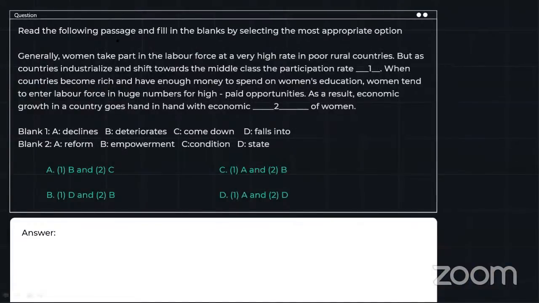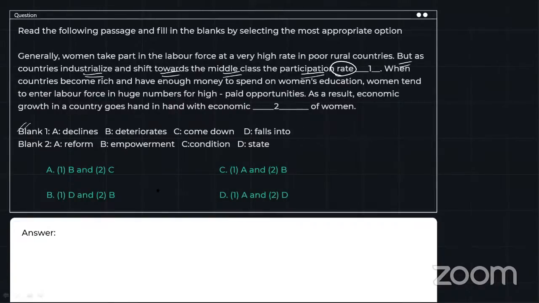Generally, women take part in the labor force at a very high rate in poor rural countries, but as countries industrialize and shift towards the middle class, the participation rate dash. Now, we see that there are 4 options: declines, deteriorates, come down, or falls into. Can you say deteriorates, come down, or falls into? No.